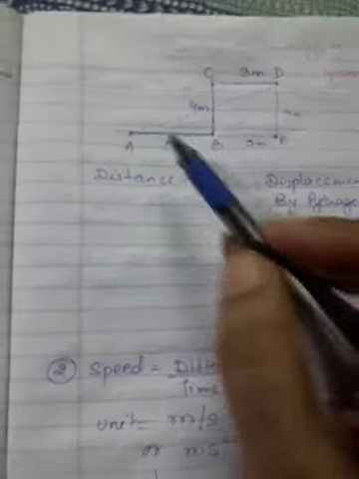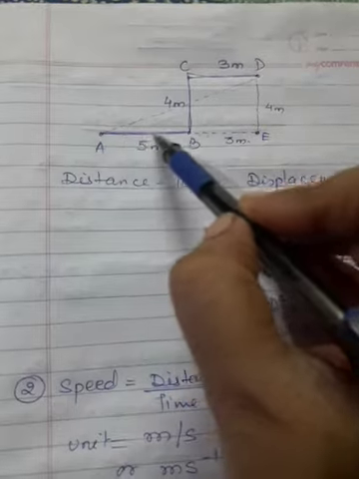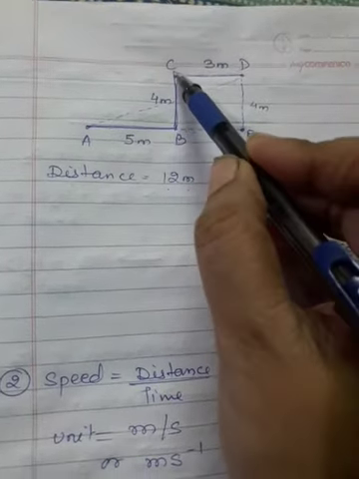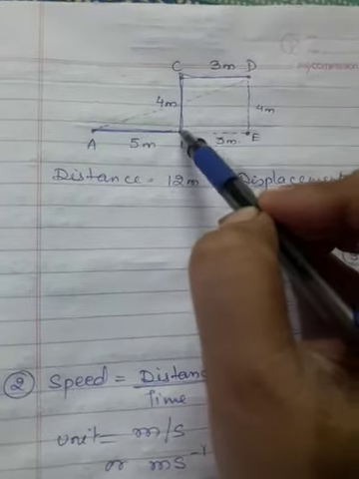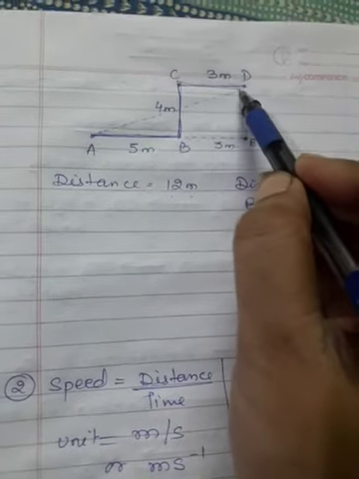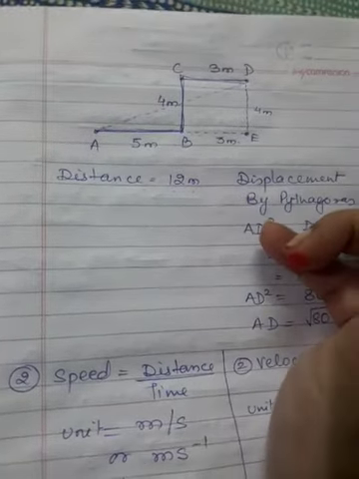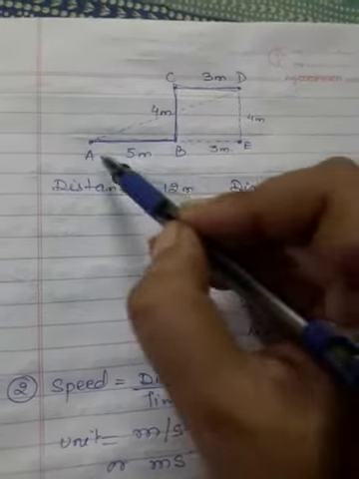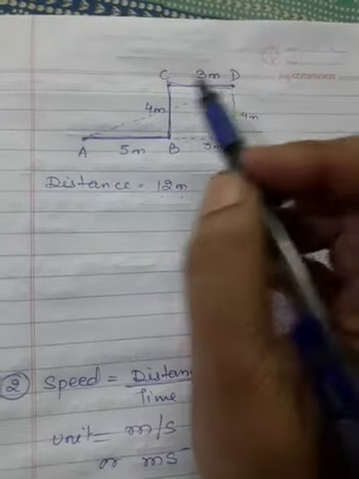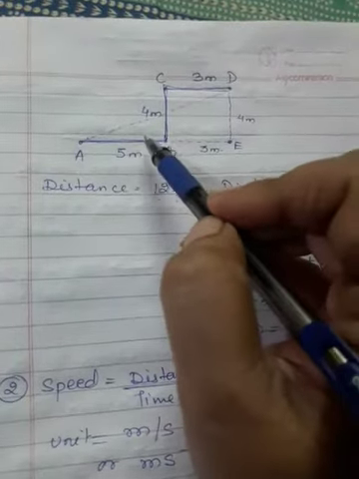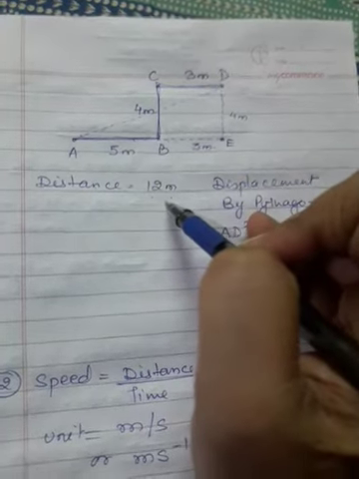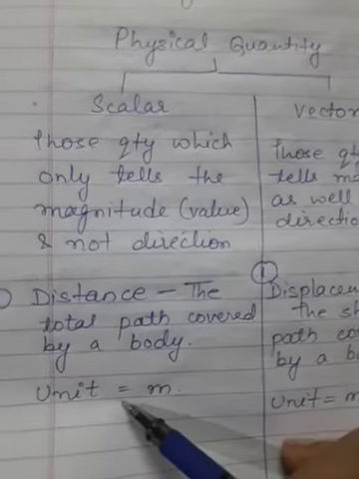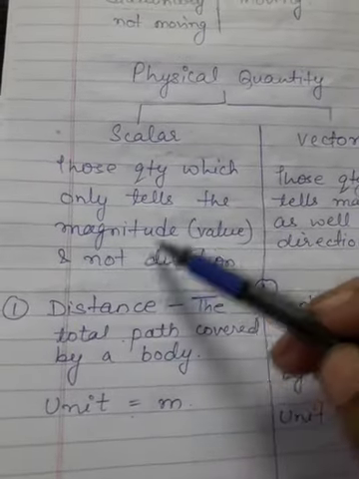In this, the boy is always changing its direction. He is going towards east, then going towards north, then again moving towards east. That means the boy is not confined to one direction. That means the direction is irrelevant, and you can get only the value till which distance it is moving. This is what you called as distance, and distance doesn't have any direction, so it is a scalar quantity.